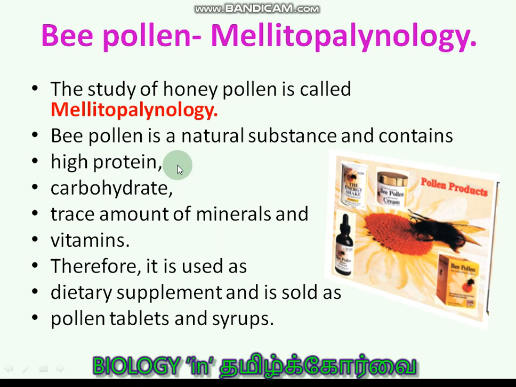What is the use of this syrup or pollen tablets, etc.? They consist of high protein, carbohydrate, trace amount of minerals, and also vitamins. Therefore, it is used as a dietary supplement and is sold as pollen tablets and syrups. Here also you can create one neat question, students. You just put A against high protein, B against carbohydrate, C against trace amount of minerals, D against vitamin. Then you have your own neat questions.